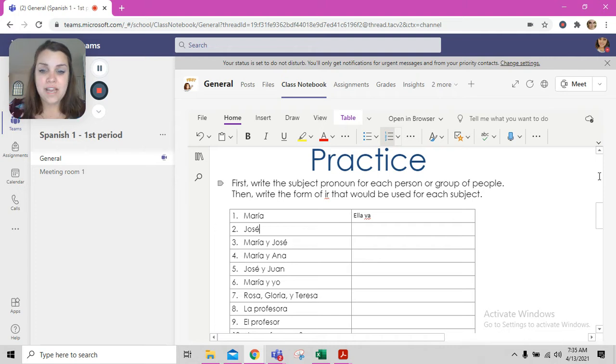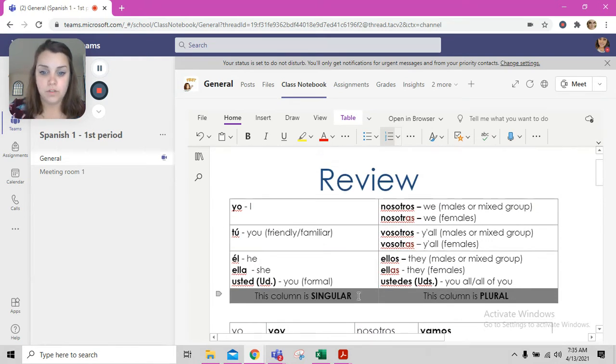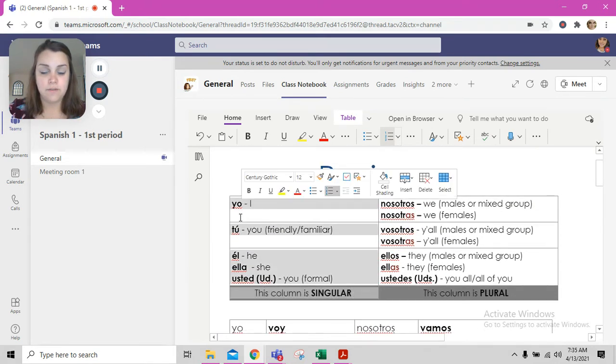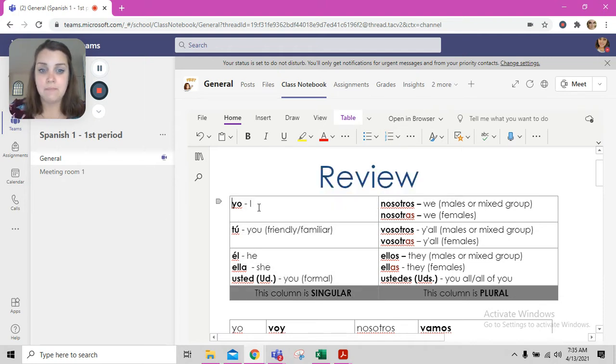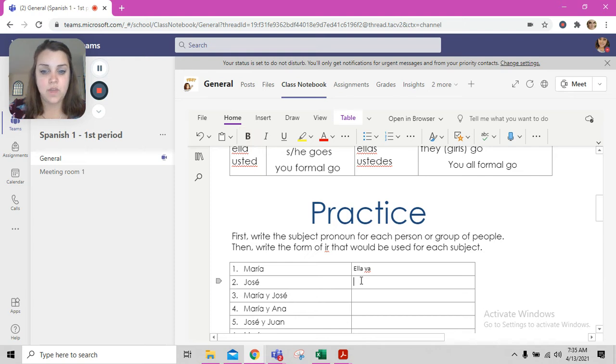Number two, we have Jose. Jose is just one person. So we're going to use something from this singular side of our chart. It's not me. It doesn't say you. So we've got three options from this bottom box here. We have él. Is it él? Is it he? For sure. We're going to replace the name Jose with él.